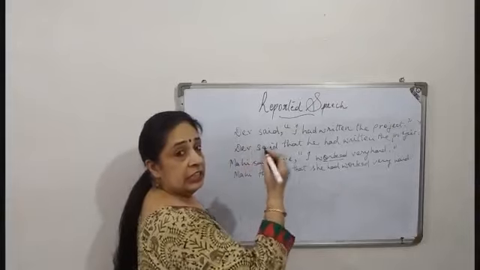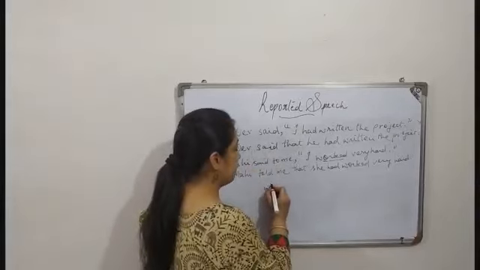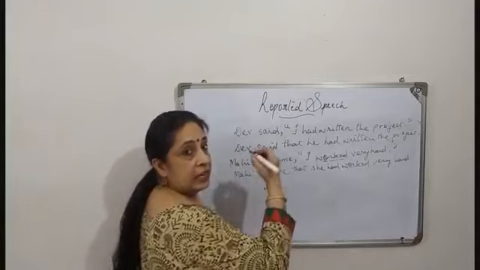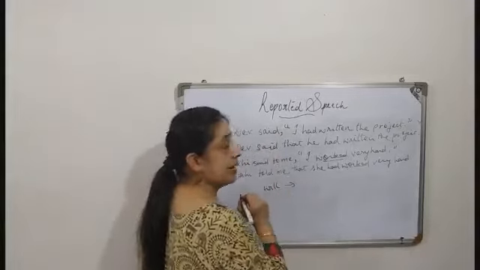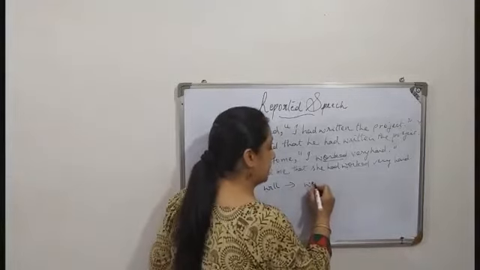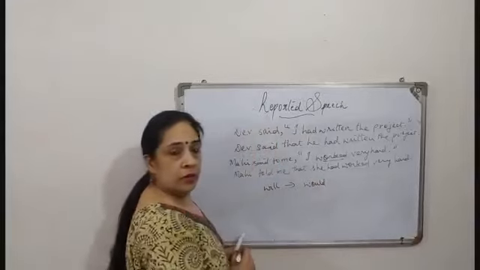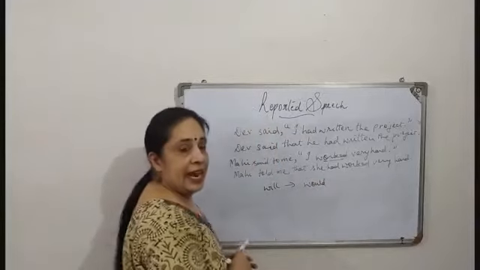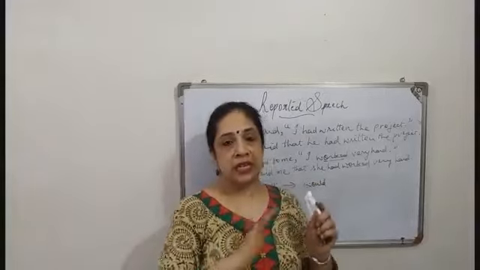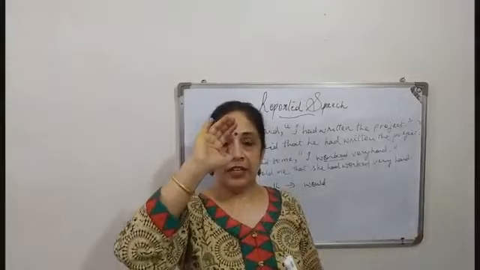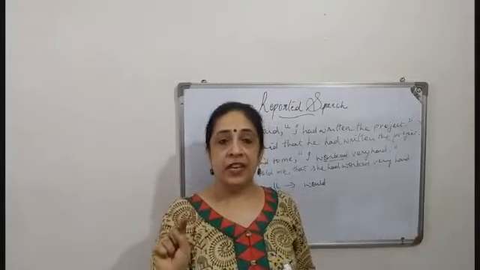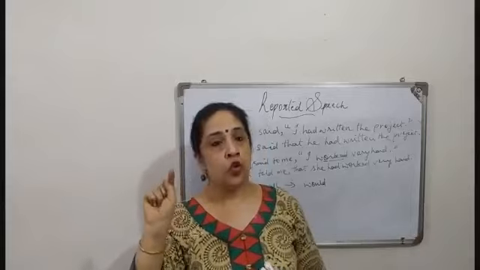whenever in the direct speech we have will, in the reported speech when the sentence comes, it becomes would. Suppose the sentence is: Mother said, "I will go tomorrow."